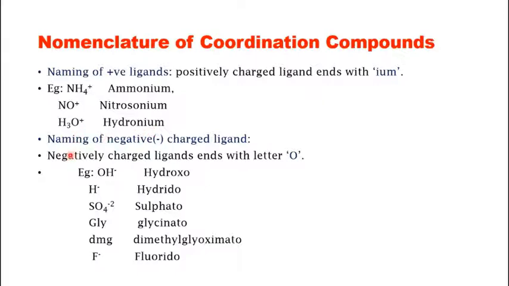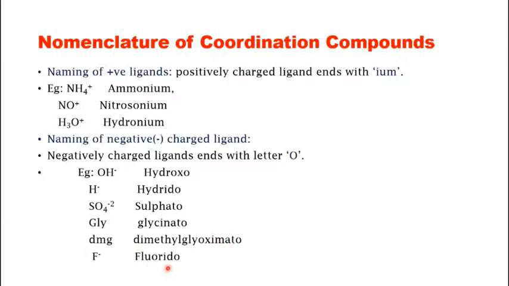Then naming of negatively charged ligands. When you have a negatively charged ligand, the name of the ligand should end with the letter o. For example, OH minus is called hydroxo, H minus is hydrido, SO4 2 minus is sulfato, gly is glycinato, DMG is dimethylglyoximato, F minus is fluorido.